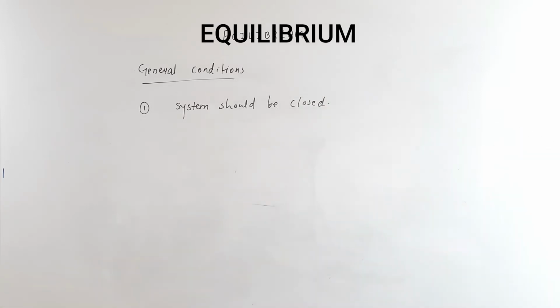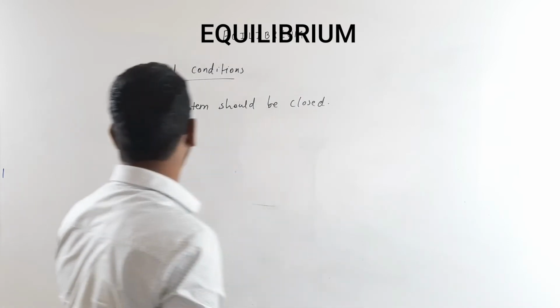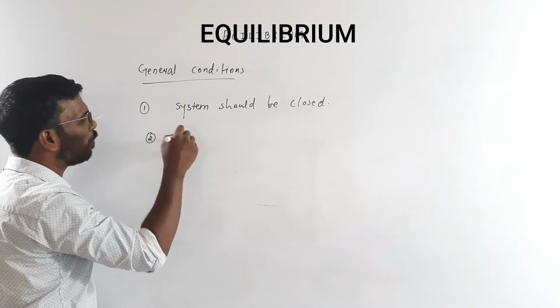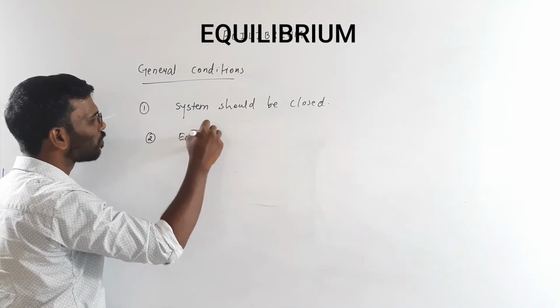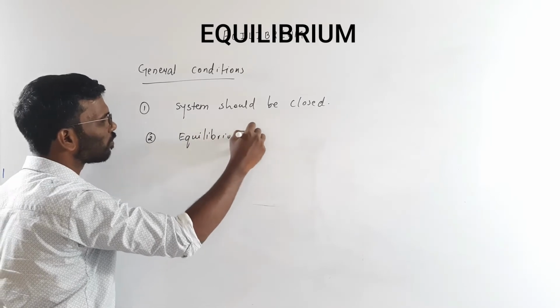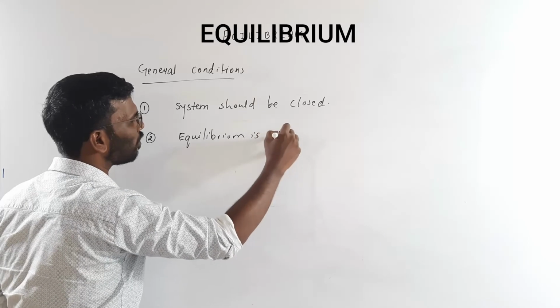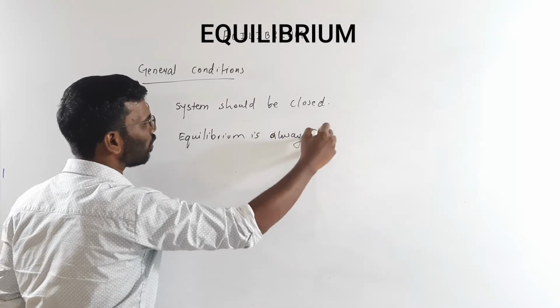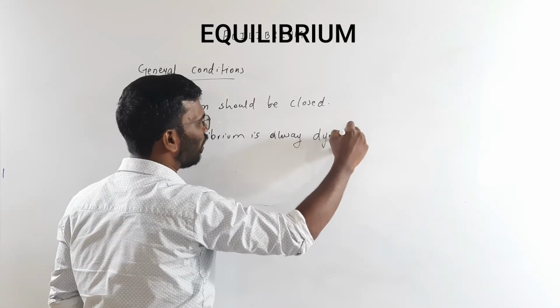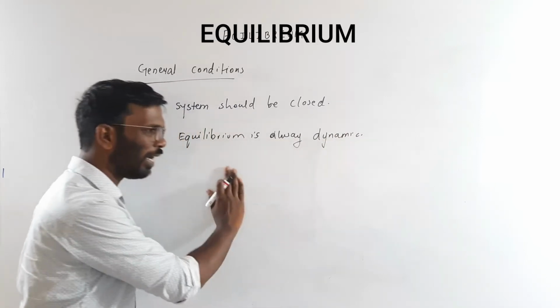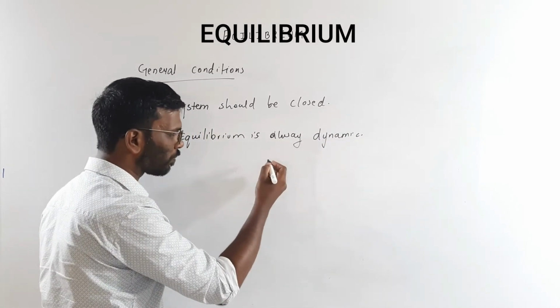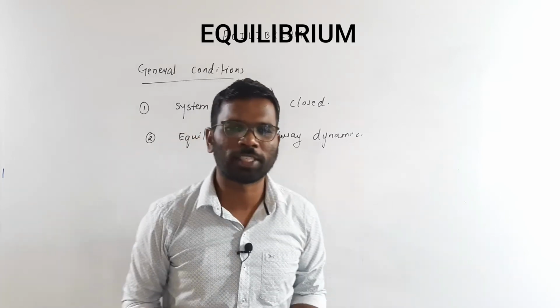The next characteristic is that equilibrium is always dynamic. Dynamic means, let's take an example of physical equilibria.